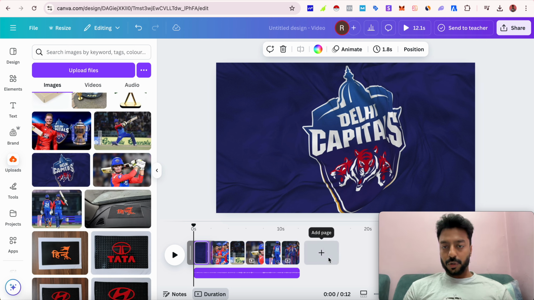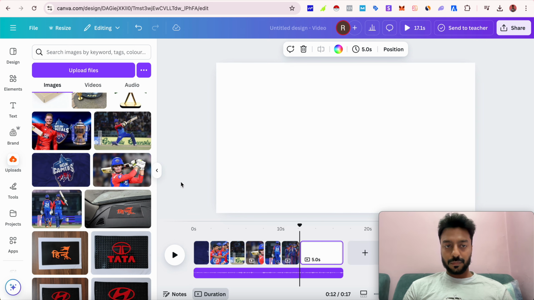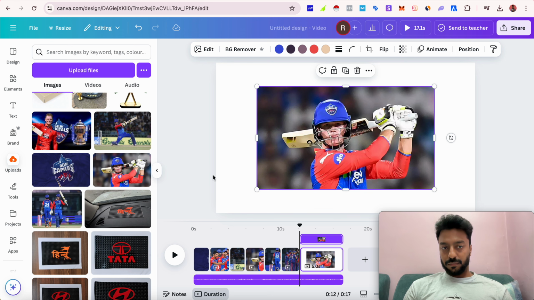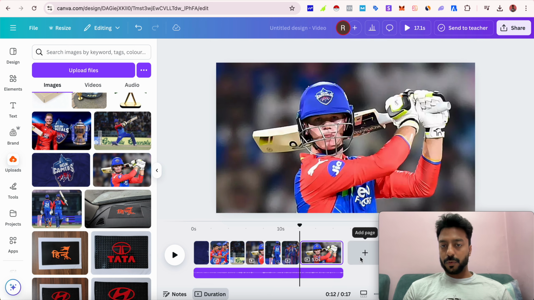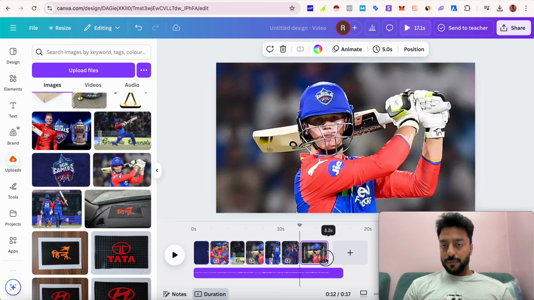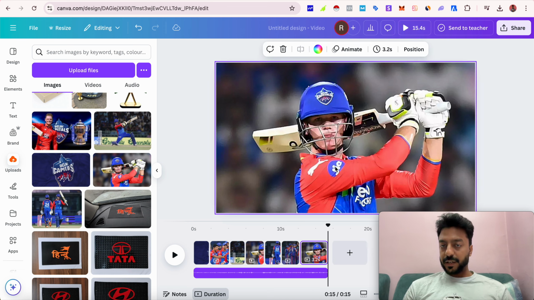I'm just quickly gonna do it in the add page section. Let's say I want to incorporate this image. You just click on this and then apply, set image as background. Now you see that this image has been placed in the background. This is the way through which you have to add all of your images in the background, right? The moment you have added it, you can do whatever you want to. You can reduce the video length for this particular slide, right?